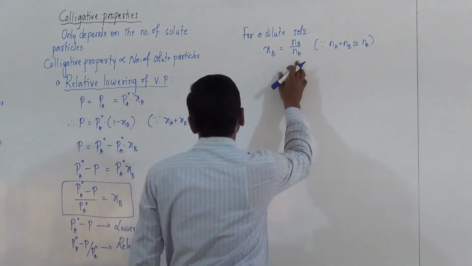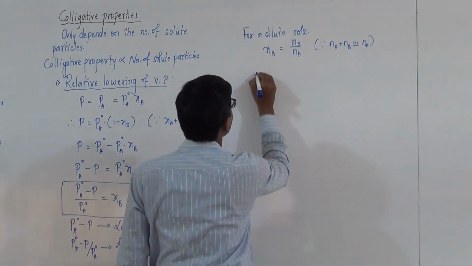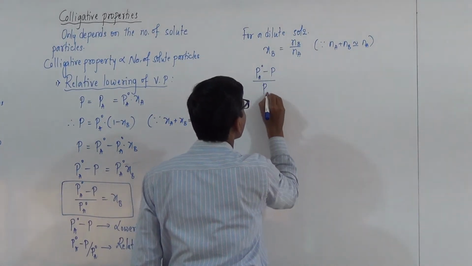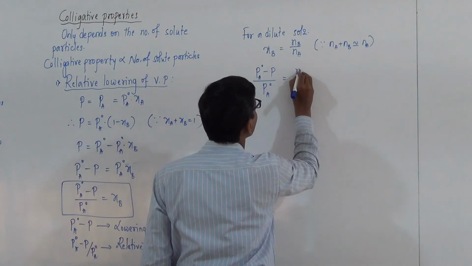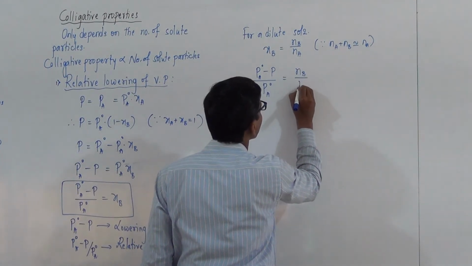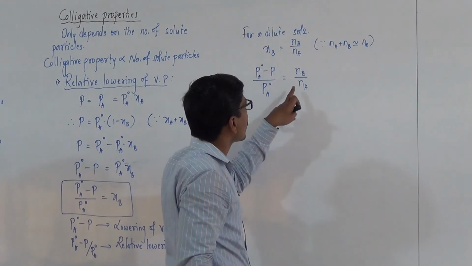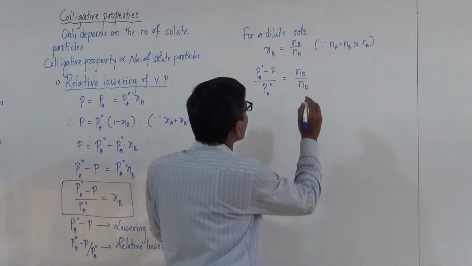And substituting this in the above equation, (Pa naught minus P) by Pa naught is equal to Nb by Na. Nb is nothing but the number of moles of solute component and Na is the number of moles of solvent component.